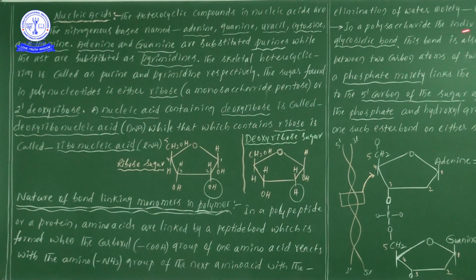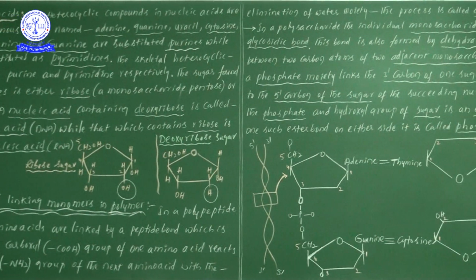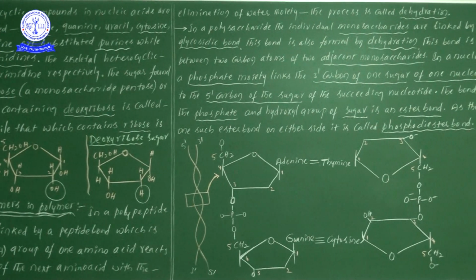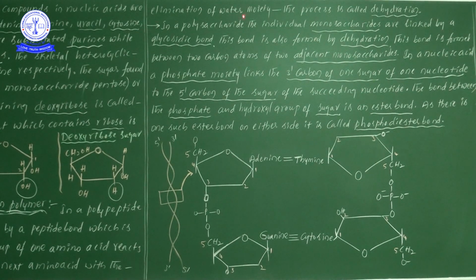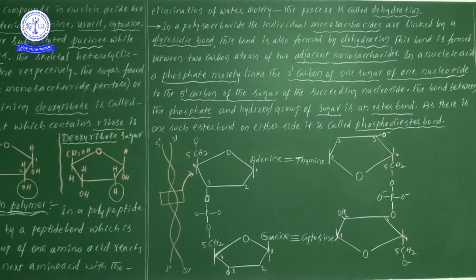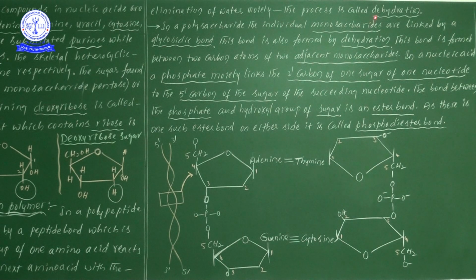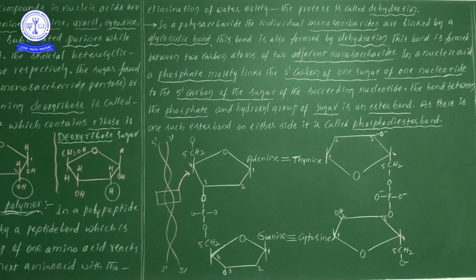So when two amino acids are linked together with peptide bonds, water formation takes place. That's why, when water is removed in the reaction, we consider that process as dehydration. D means removal. Which one is removed? Water. So that's why it is dehydration.